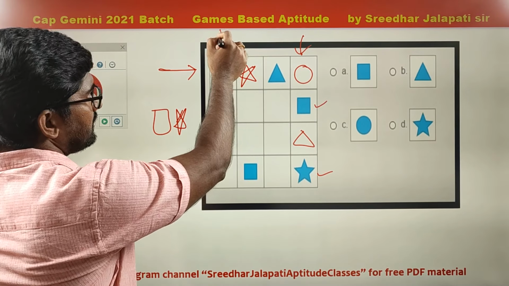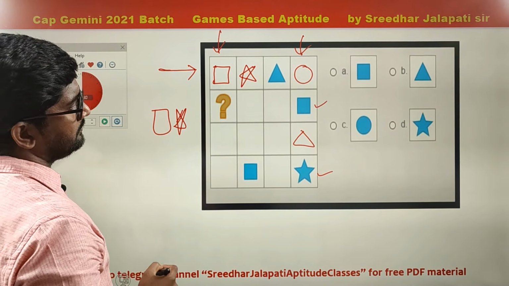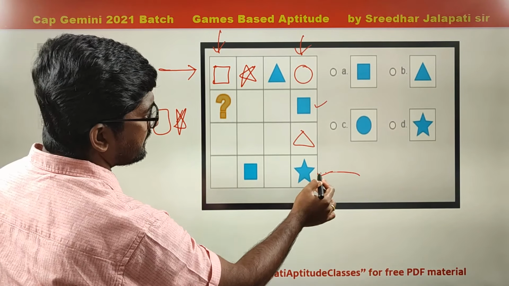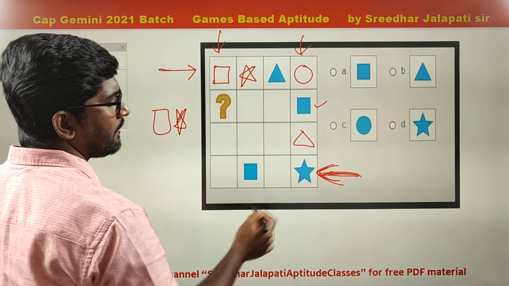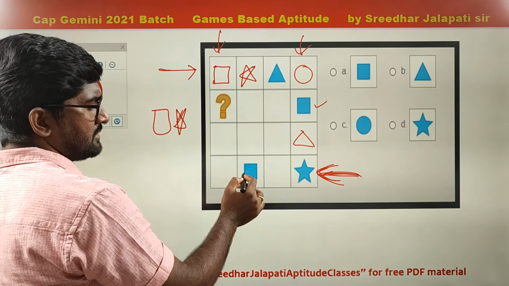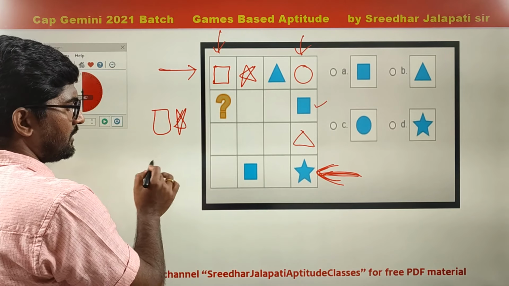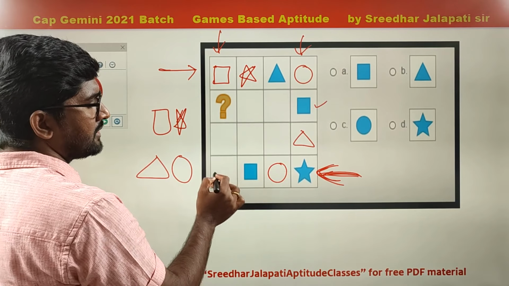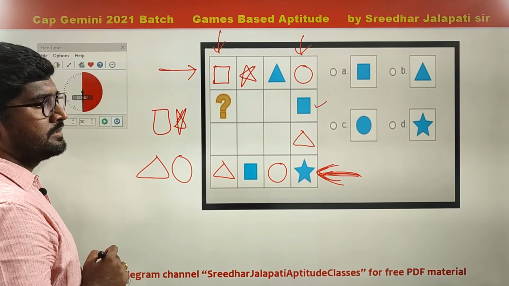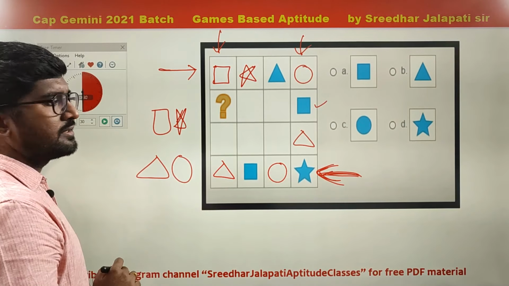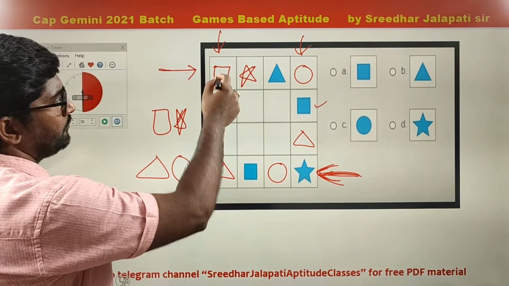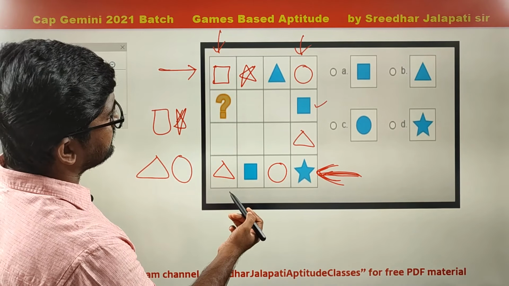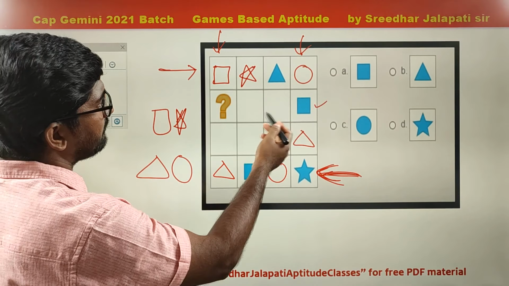Now let us consider this row. Two symbols, square and star, are already there. The other two are triangle and circle. As triangle is already here, this cannot be triangle, so this is circle and this is triangle. Next, in this row, we have to get star and circle. So I think we have to fill the other row also.